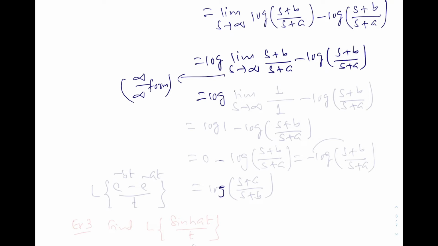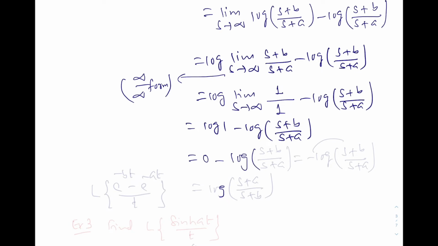So log of limit as s tends to infinity, the derivative of s plus b with respect to s is 1, same derivative here 1. This limit is 1, so log of 1 minus log of s plus b over s plus a. Log 1 is 0, so 0 minus log of s plus b over s plus a.